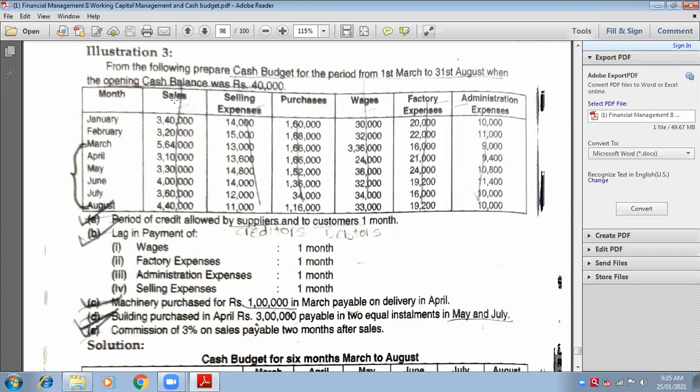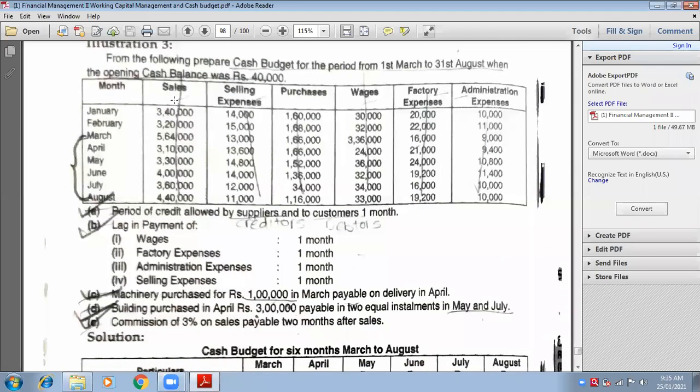You can write sales, that would not be wrong. Or you can write cash received from debtors, collection from debtors. Very good. So you can write collection from debtors. Whenever you sell the product, you are going to receive the payment, so you need to show how much cash is received when. Therefore, collection from debtors is the correct word.